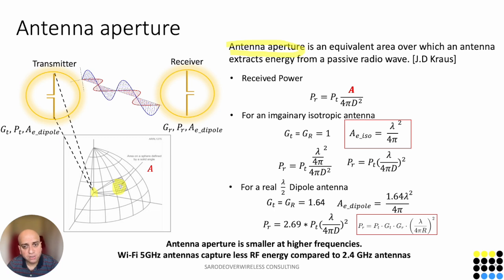The Friis equation is given here. So what we have derived here is that the antenna aperture is smaller at higher frequencies. That is due to the shorter wavelengths. And 5 gigahertz antennas capture less RF energy as compared to 2.4 gigahertz, and that contributes to the 6 dB path loss.